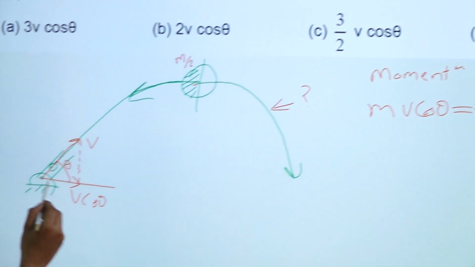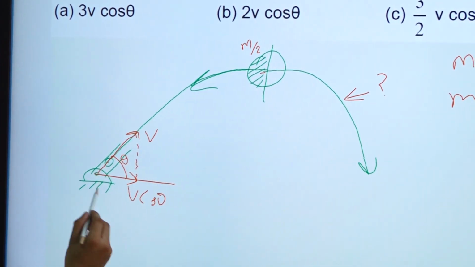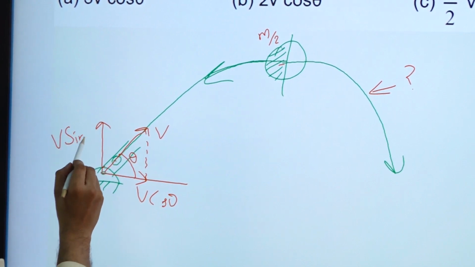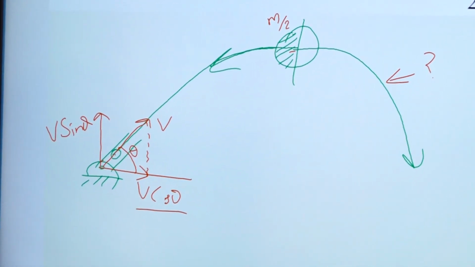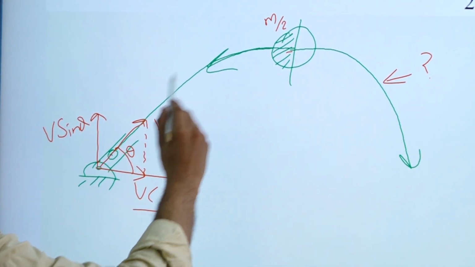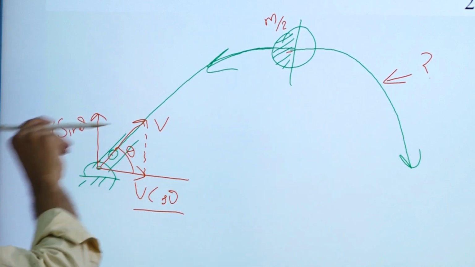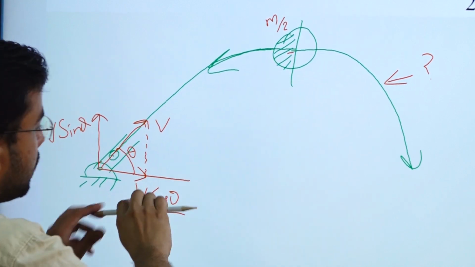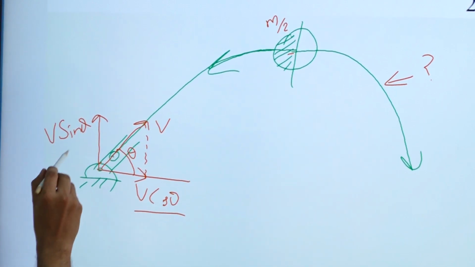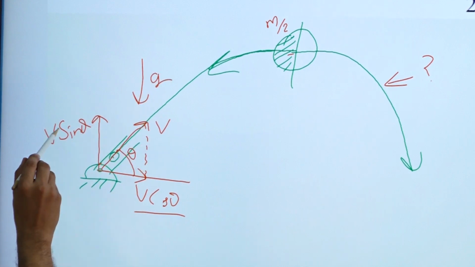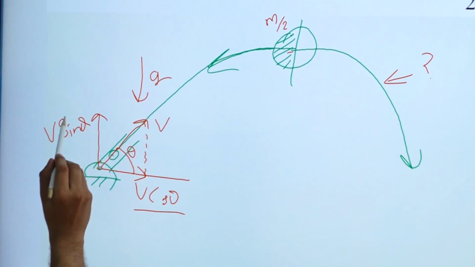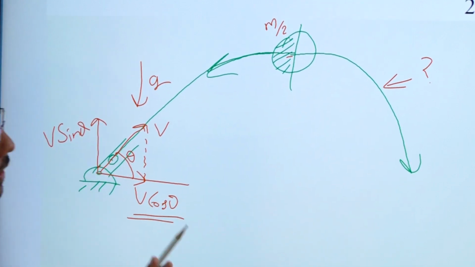And moreover, during projectile motion, what happens? You take two components of velocity. This will be v sin theta, and this will be v cos theta. So v cos theta will remain constant throughout the projectile motion, because there is no force in x direction. If there is a drag, then v cos theta may change, but there is no force in x direction. Only in y direction we have g. Because of that, v sin theta will be maximum here, 0 here, and maximum again here. So v sin theta will change, but v cos theta will not change.